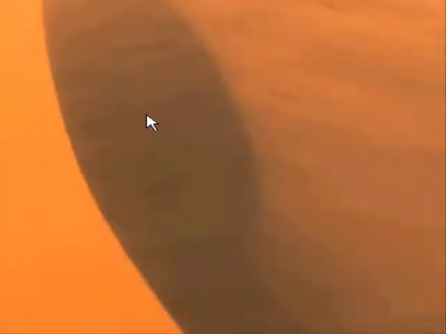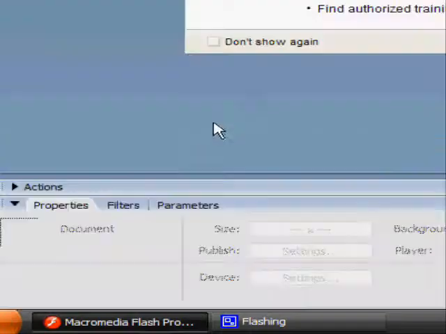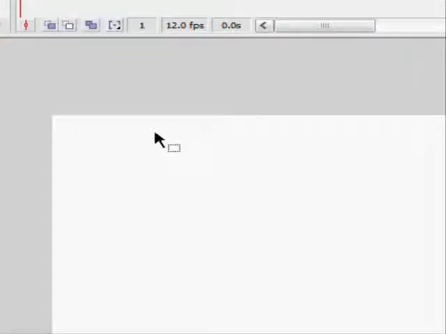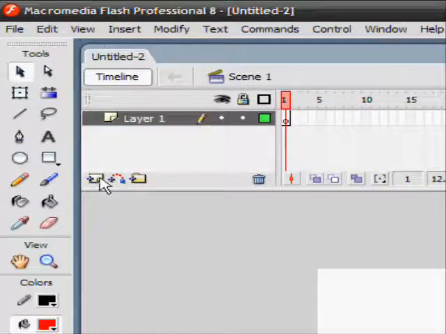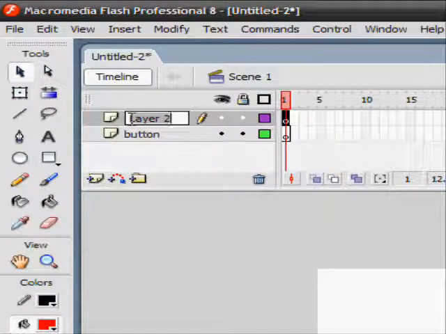In this tutorial I'm going to teach you how to do a plain reset button. Create a new Flash document. Create two layers. Call one button. Create another layer and call it object.